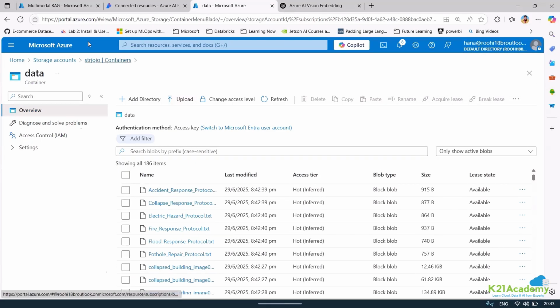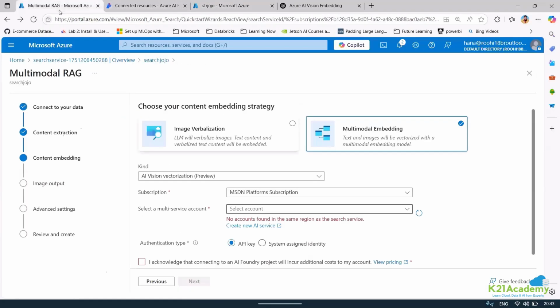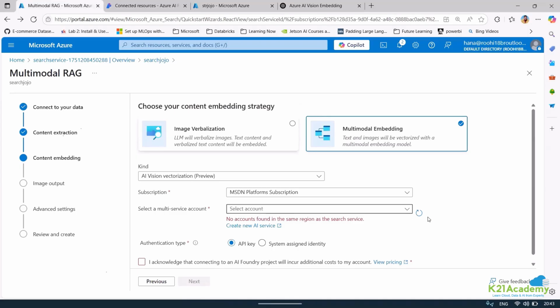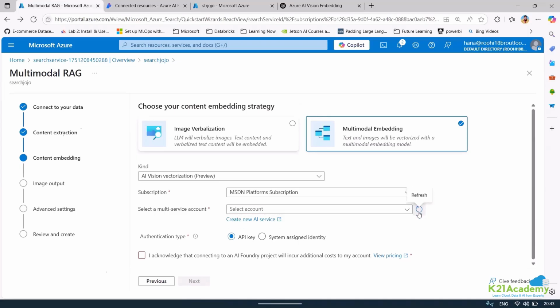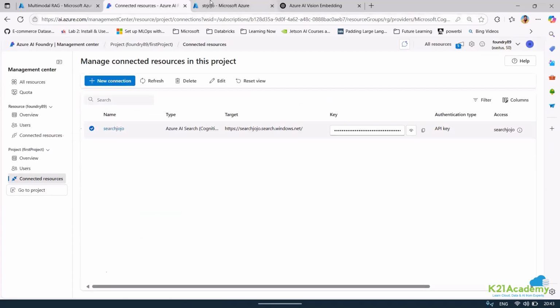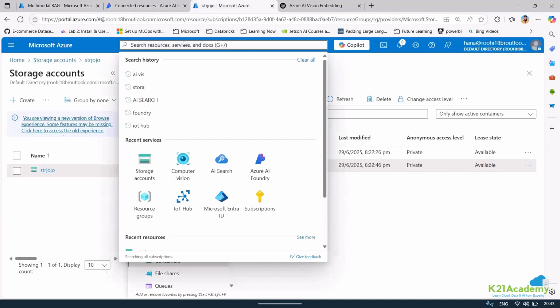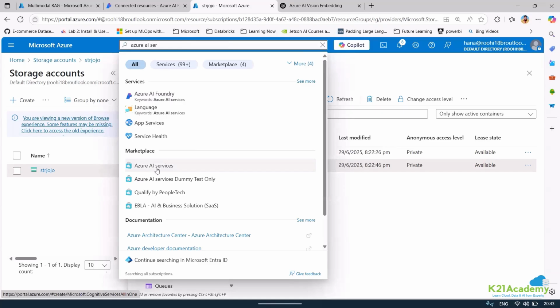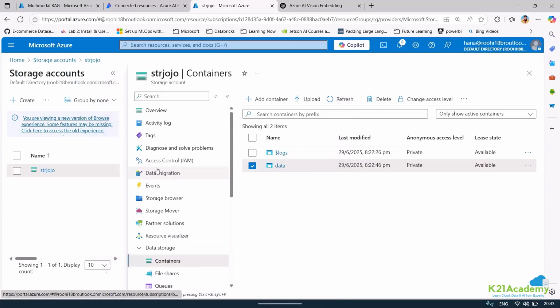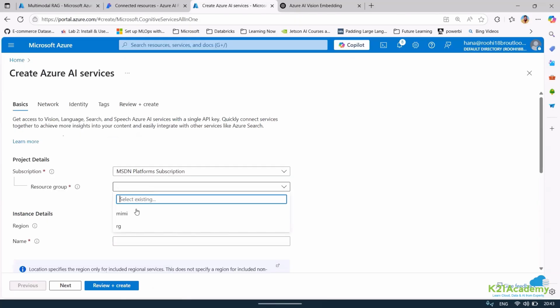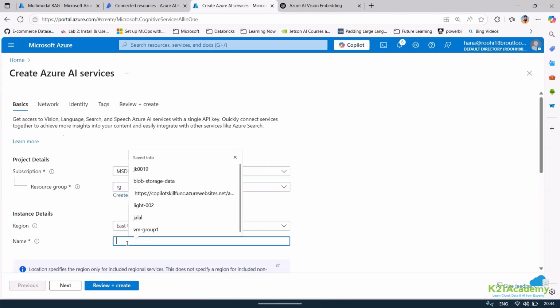I think it is all done. The resource is also there. Now let me just refresh and let me just select an account. It cannot take any other account. It is a multi-service only, and if that is the case, I need to create an Azure AI service. Though it is not available, if you see here, we have it in the market. Though it is right now more in deprecated mode, here you can see we can create an Azure AI service even. So let me create that.